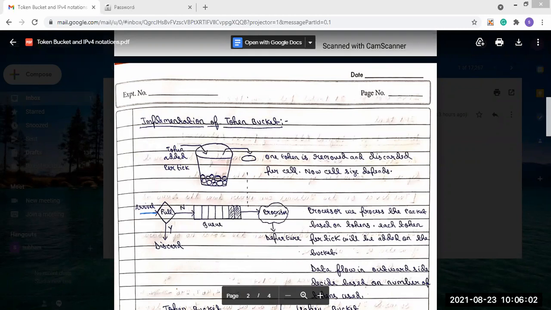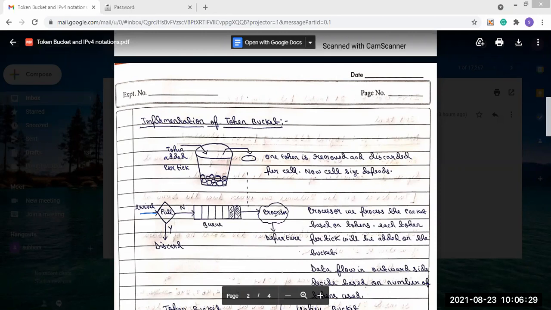When the processor processes a packet, a token is removed from the bucket. That means one packet taken, one token taken; then the next packet taken, the next token taken. So a token is attached to each packet, and each token per tick is added into the bucket.